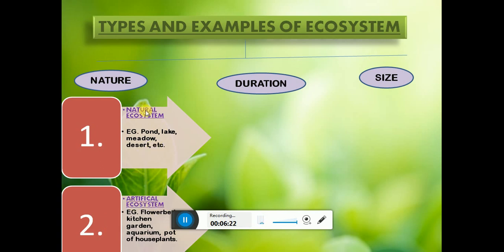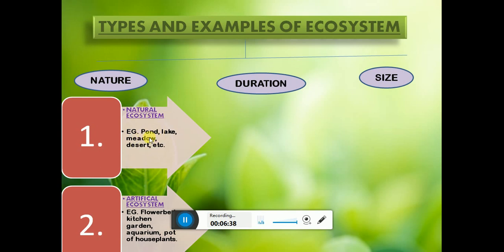Natural ecosystem means the system which is formed without the interaction of humans and very naturally. Such an ecosystem is known as a natural ecosystem. For example, a pond, a lake, a meadow or a desert.